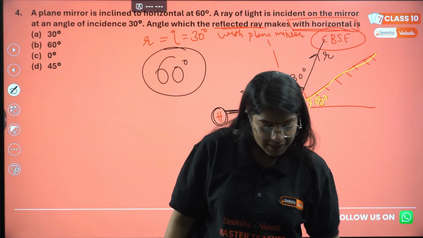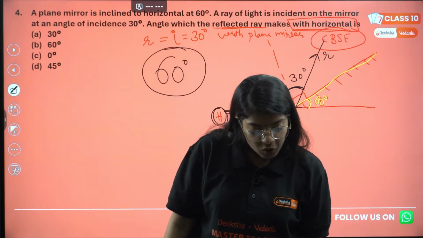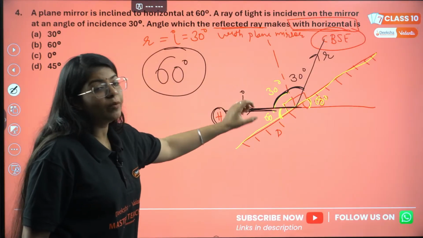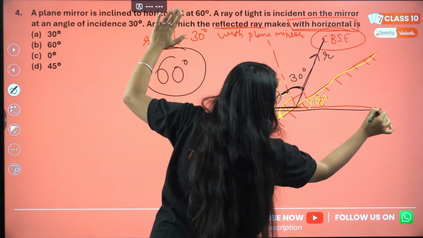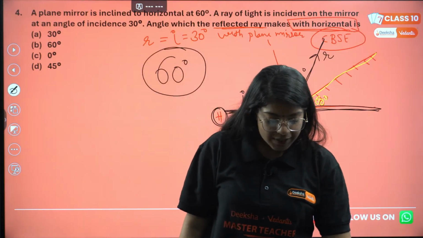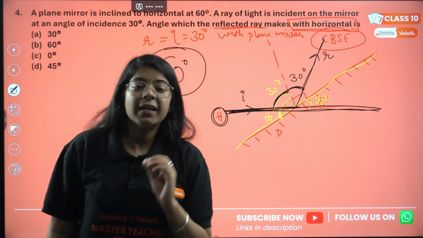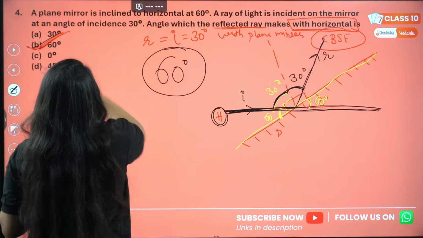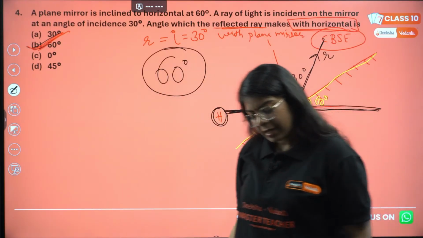Yes, Trev is saying 60 degrees. Correct, everyone. Option C. It won't be 0. We are asked about the reflected ray. If we were asked what angle the incident ray is making, that would be 0 degrees. But we are asked what the reflected ray is making with the horizontal. This is my horizontal, correct? So the reflected ray is making an angle of 60 degrees with the horizontal. The answer is 60 degrees. Understood, everyone? Anyone has any doubt?